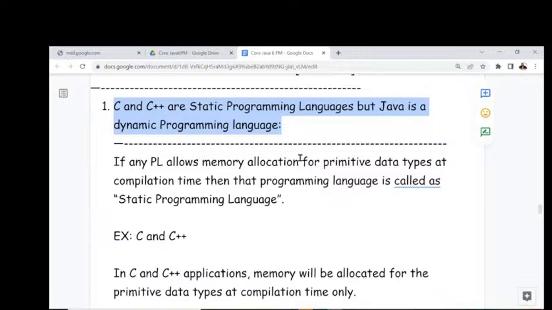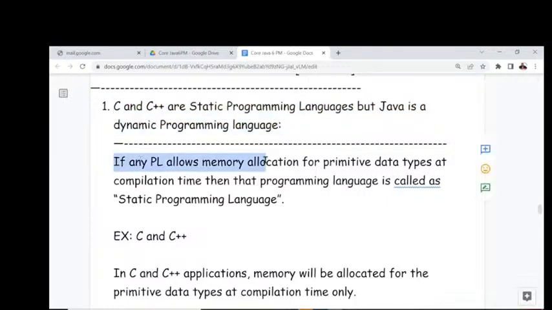Guys, respond for me. What exactly is the reason why C and C++ are static and Java is a dynamic programming language? If any programming language allows memory allocation for primitive data types at compilation time, then the programming language is called a static programming language.